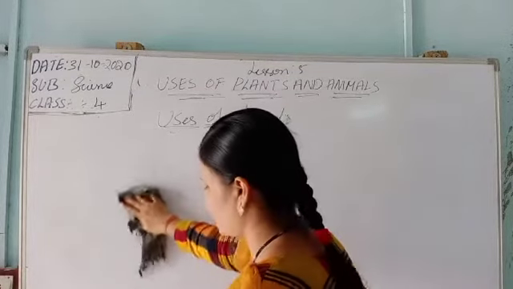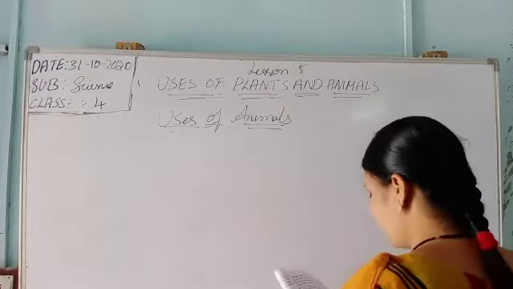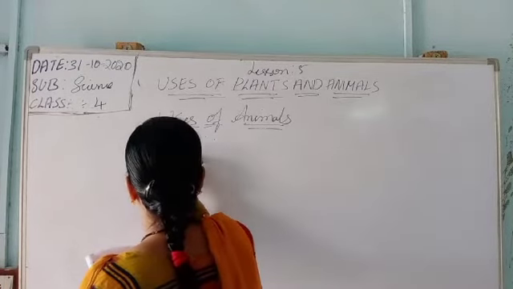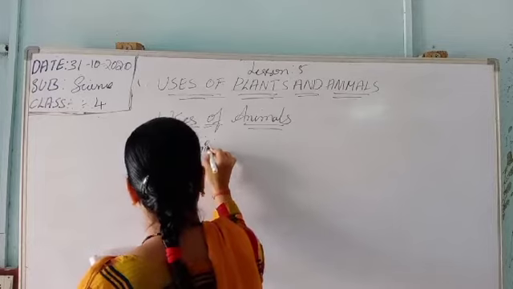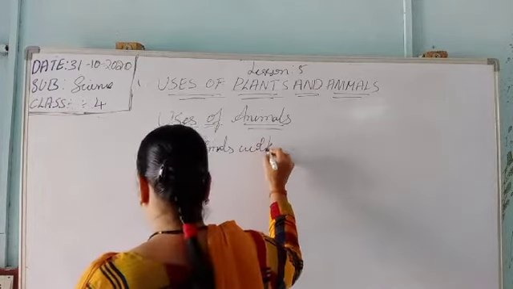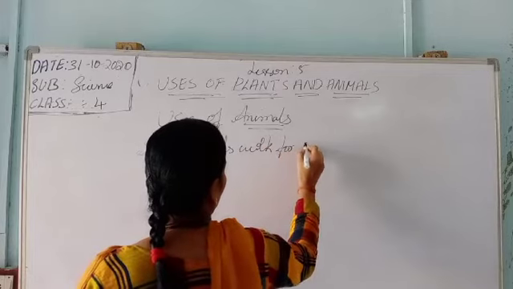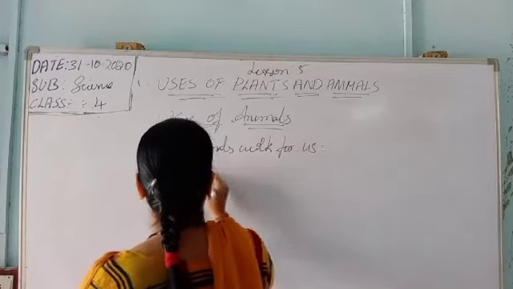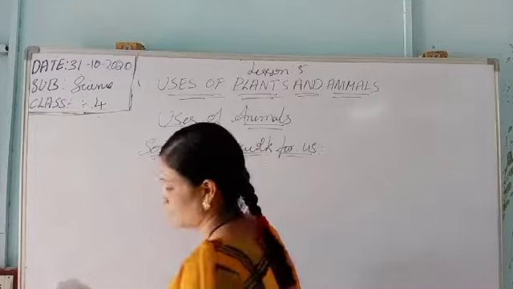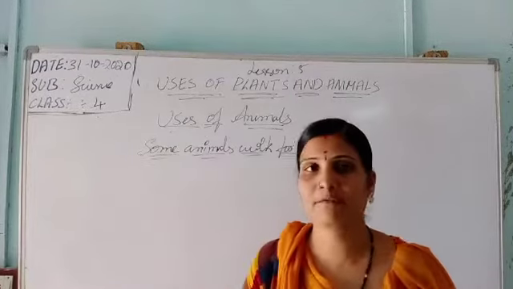Next, we will move to how some animals work for us. Everyone knows some animals, such as the elephant and donkey.